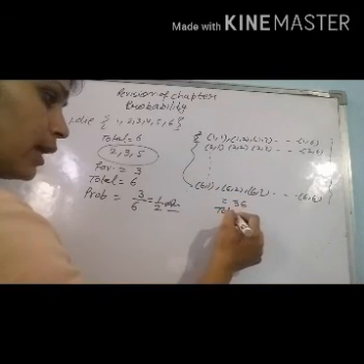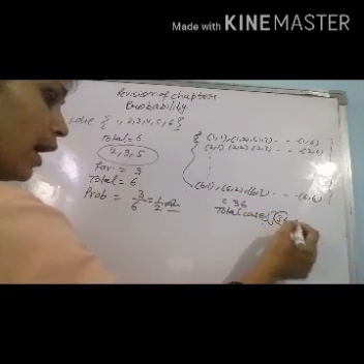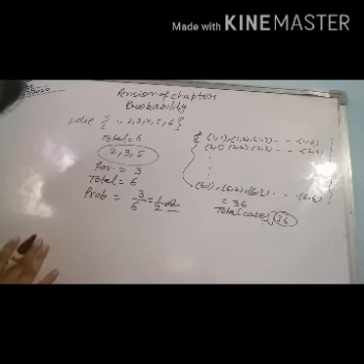So total cases in the case of 2 dice are 36, and in the case of a single die total cases are 6. Now next we will solve some questions based upon this topic.